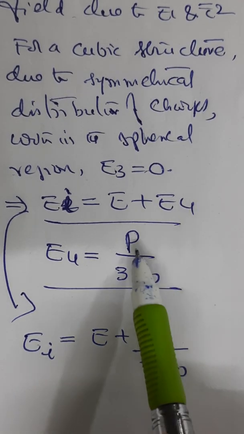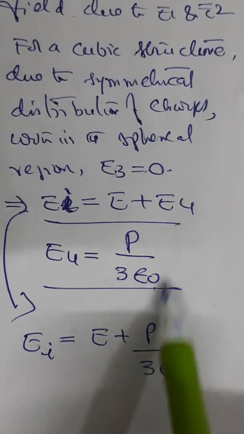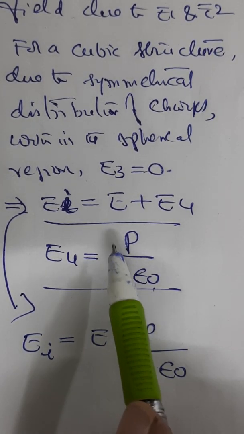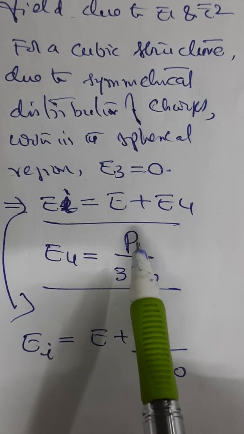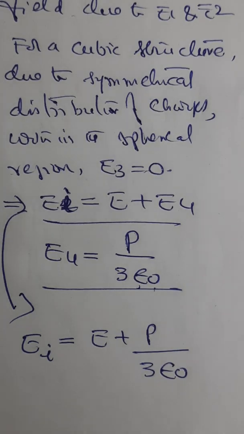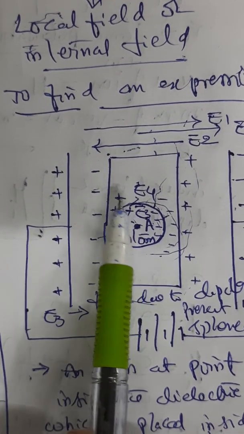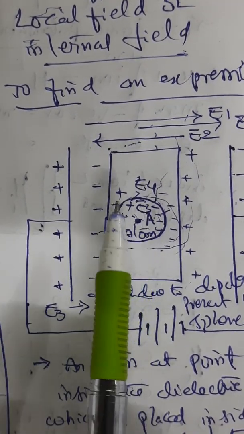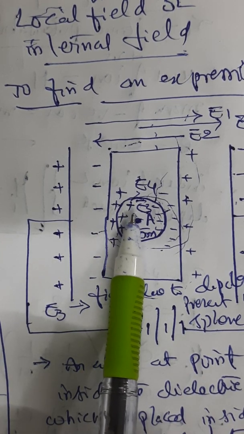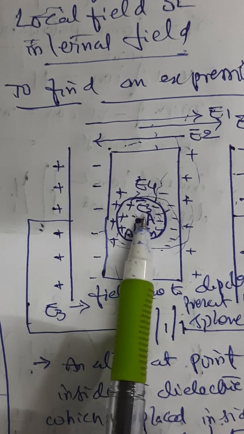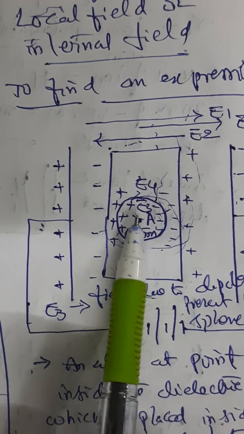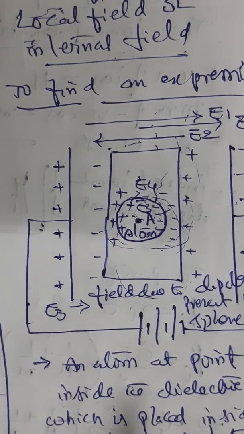Now how can E4 be equal to P by 3 epsilon naught? We can calculate it, though it's beyond our discussion. Still, when time permits, I will show you how we can get E4 as P by 3 epsilon naught. For that, we will take the enlarged view of the spherical region and take a small area of the sphere, at a certain radius between two different angles, where the angle is the direction with reference to the direction of the applied field, and then calculate the value using trigonometric and differentiation values.